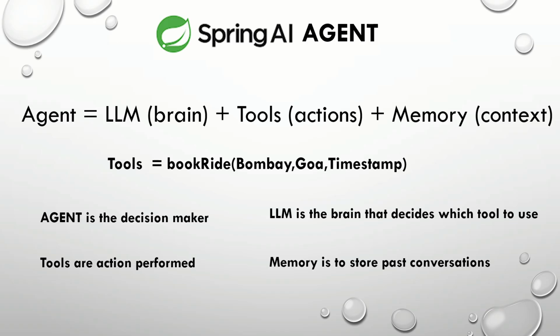So to sum it up, agent is the decision maker. We ask the agent, and the agent will decide. Tools are the actions performed. The agent will see there is a tool available to book a ride, so it will go and book a ride. LLM is the brain that decides which tool to use. Say the agent as a person has some ability to make decisions. I want to book a ride, so I'll go with ride booking, I'll not go with canceling the ride. That decision making ability the brain has, that is the LLM.